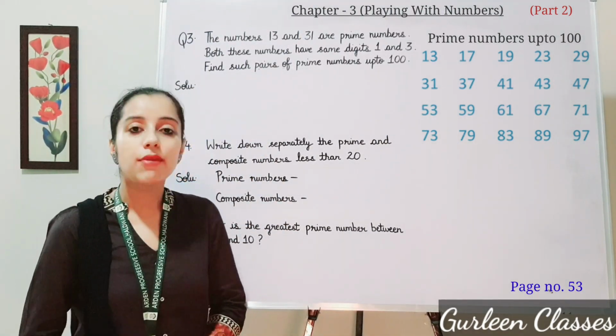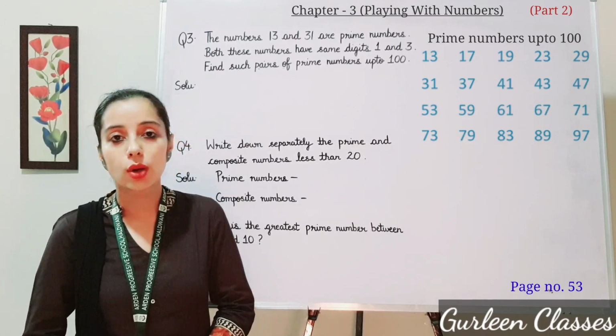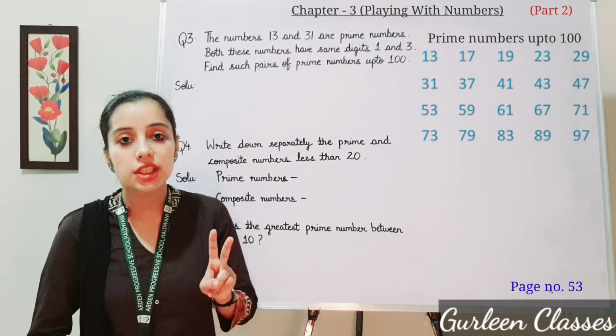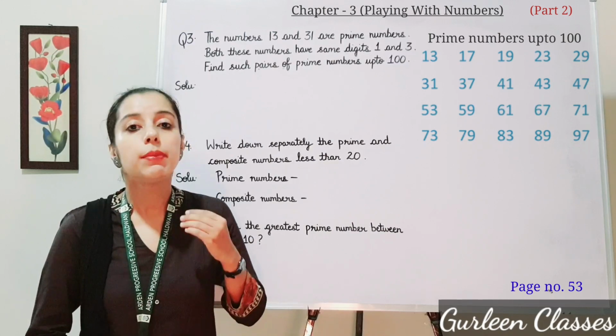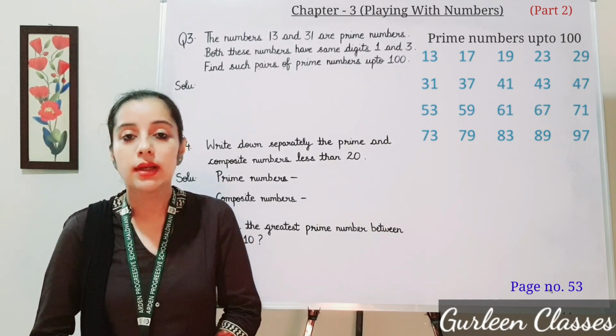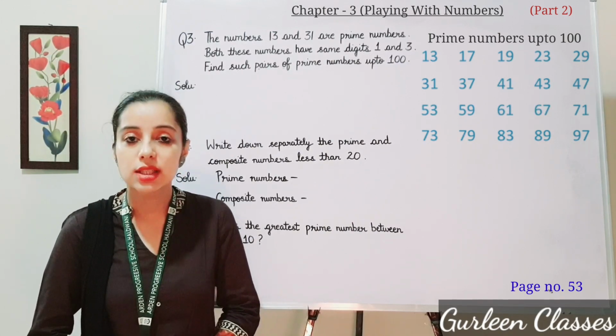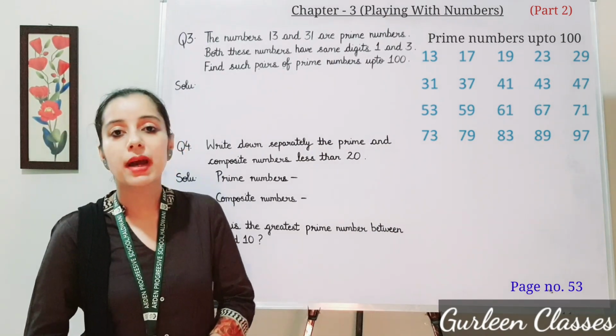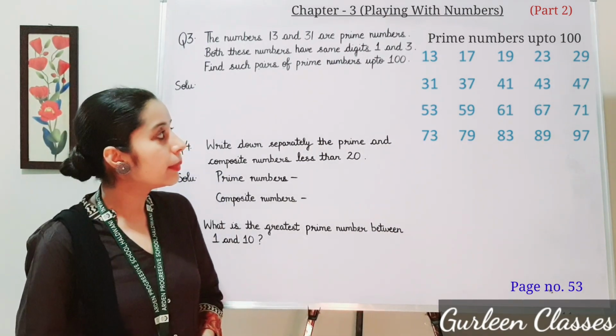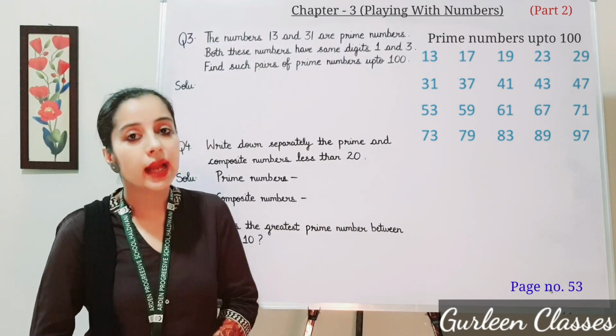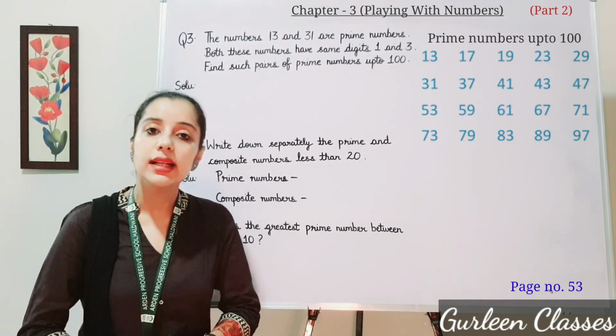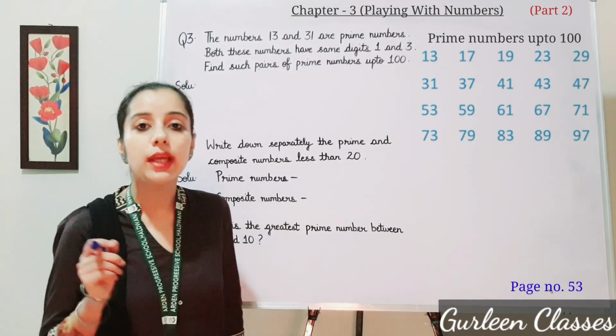So here you can see I have written prime numbers from 13 onwards. Why are we writing 2-digit prime numbers, not less than that? Because we have to reverse the number, then only we can find such pairs. We have to find out the pairs. The first prime number we start from is 13, then 17, then 19, then 23 and so on. So let us find out the pairs.